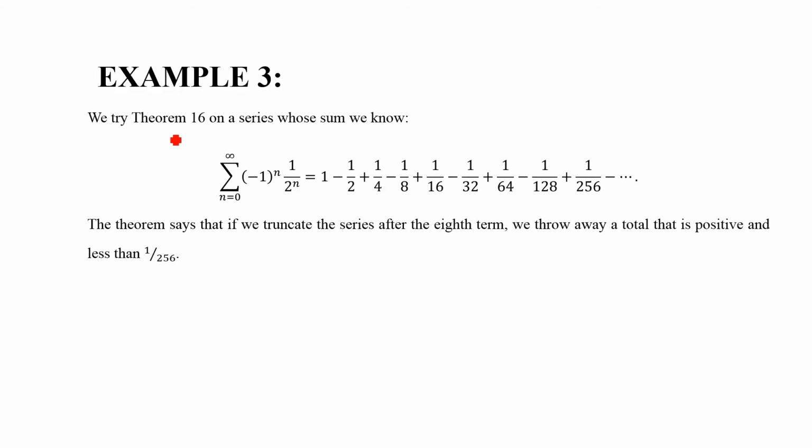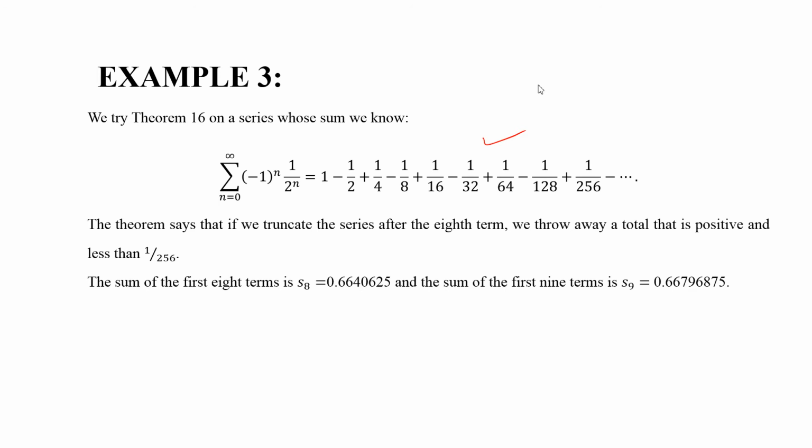Now we try theorem 16 on a series whose sum we know, and this is the geometric series. We can find its sum actually. So let's consider S8.